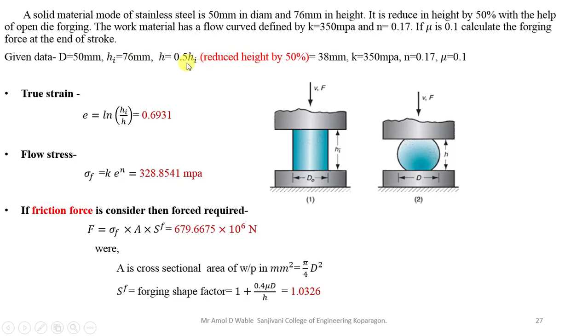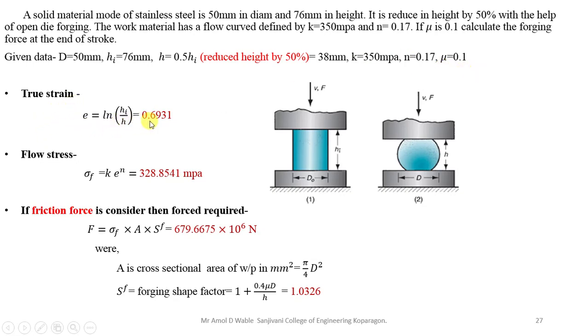So instead of 50, if they say that it is reduced in height by 75%, then you have to take this as 0.75 into HI. If they say that it is reduced by 80%, then you have to take this as 0.8 multiplied by the initial height. So according to that, the values will change. The rest of the things are given. Now calculate the true strain.